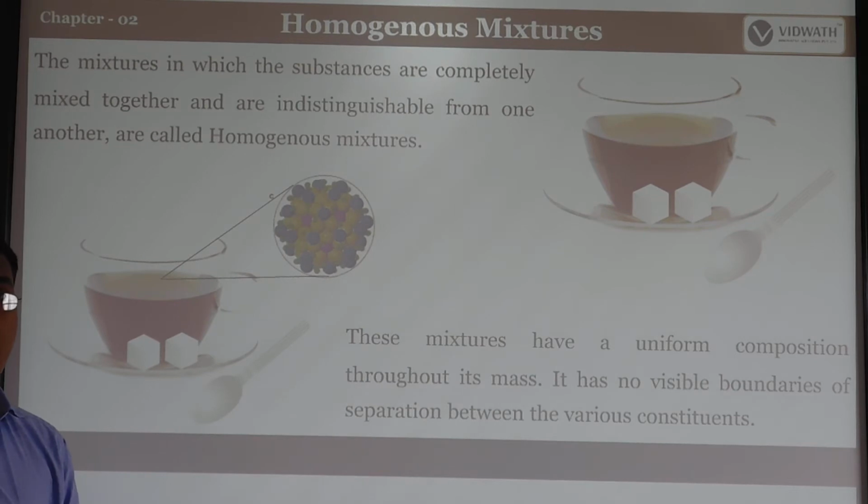That is what we call a homogeneous mixture. It is completely dissolved. That type of mixture we call a homogeneous mixture. For example, if you take coffee or tea, the sugar will be completely dissolved, so it cannot be distinguished. You cannot identify it. That type of mixture is called a homogeneous mixture.